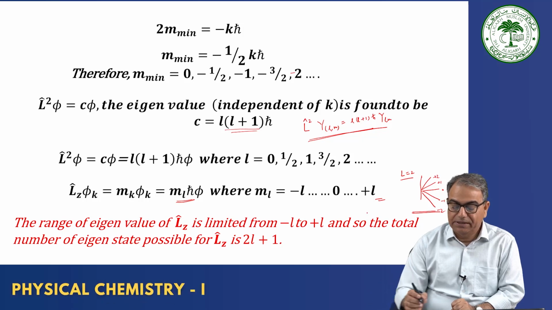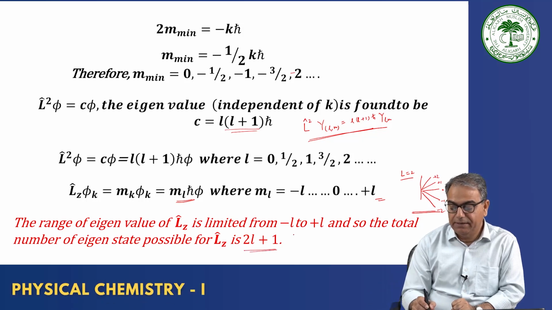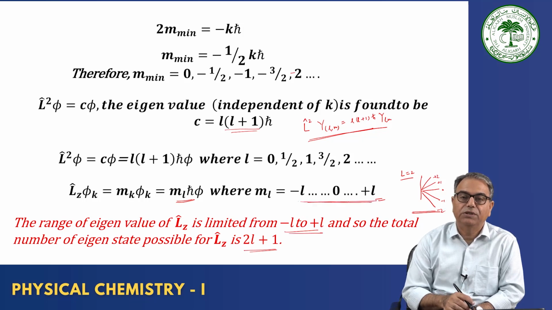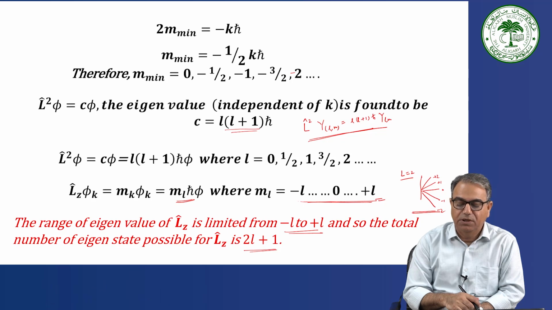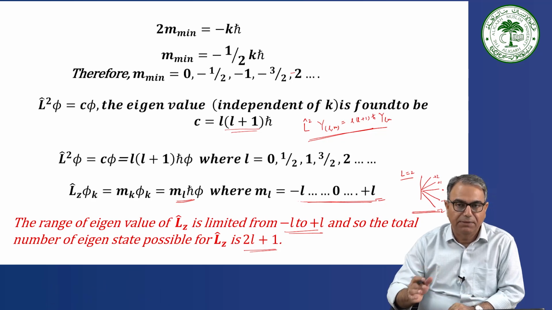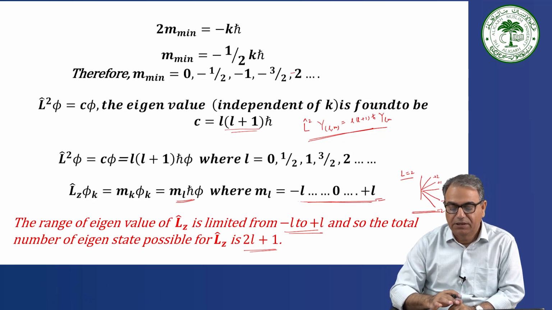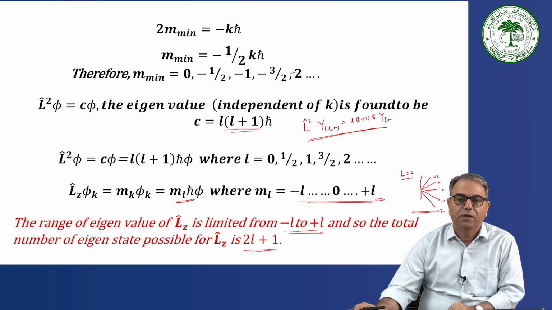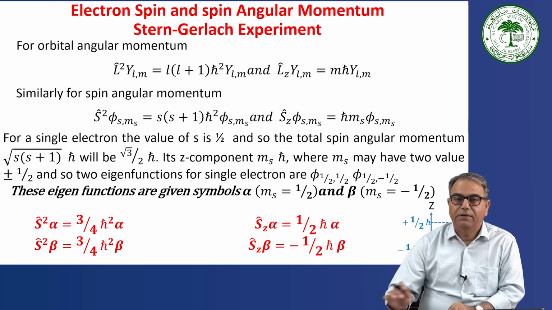The value is limited from minus L to plus L, as proved here. The m value is limited from minus L to plus L. This fact was again known to you. The only thing is that through the angular momentum principle we have established that there is an upper limit to the values, and that limit is minus L to plus L for the magnetic quantum number.